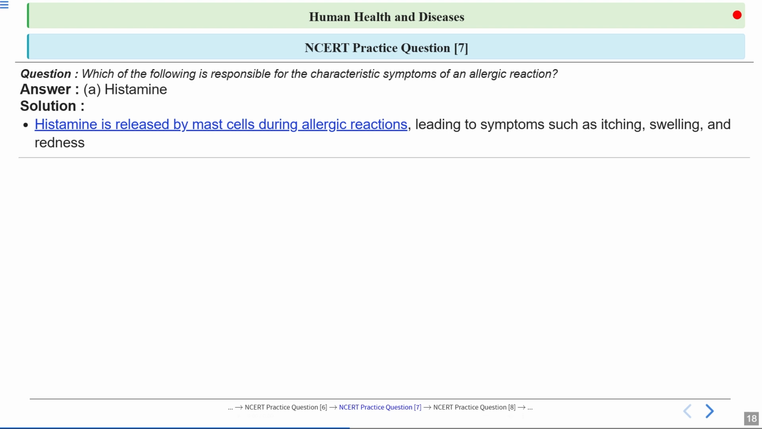Okay, so this allergy is due to the hypersensitive response of the immune system. Here histamine is released, which is a chemical. And then if you want to treat these allergies, you have to take antihistamines.